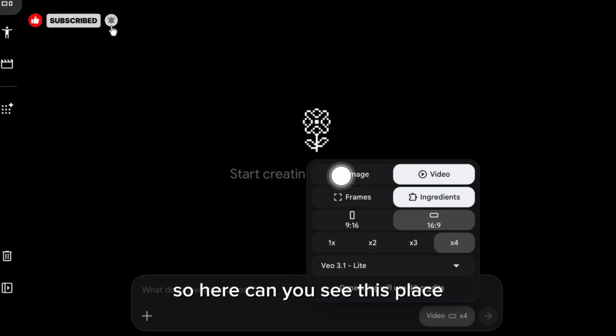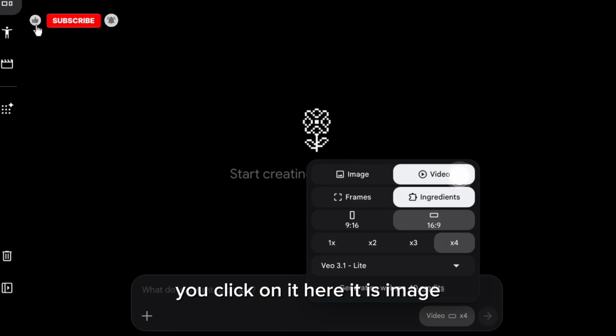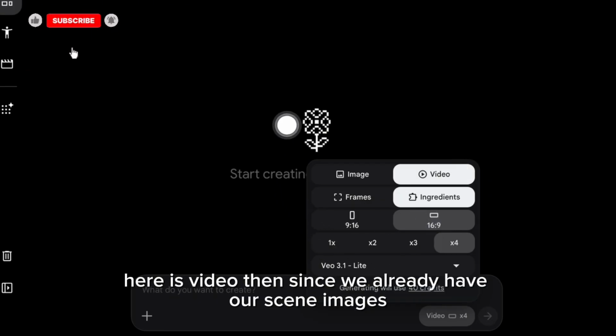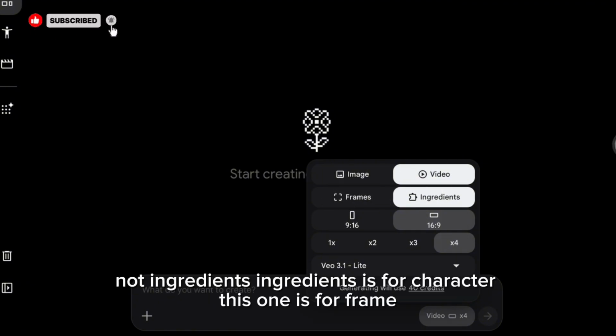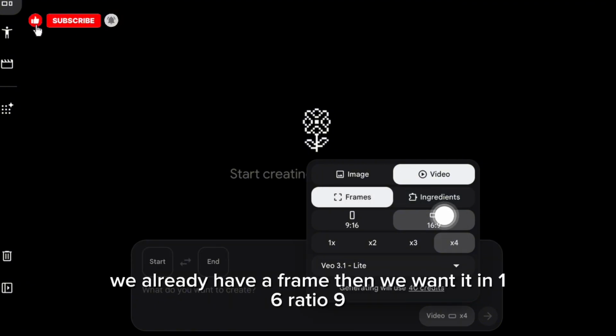So here, can you see this place? You are going to see this video. You click on it. Here it is image, if you want to generate images, here is video. Then, since we already have our scene images, we are going to use frame, not ingredients. Ingredient is for character. This one is for frame. We already have a frame.